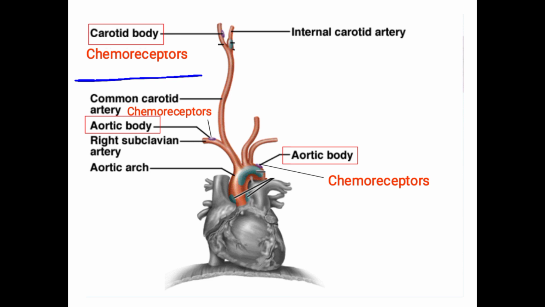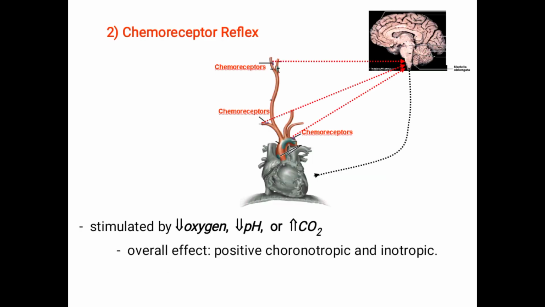Baroreceptors detect pressure changes; chemoreceptors detect any chemical changes in the blood. For example, if there is an increase in carbon dioxide content or decrease in oxygen content, these receptors get stimulated. These are present in the carotid body and aortic body, near the baroreceptors. Whenever stimulated, it is by decrease in oxygen, decrease in pH, or increase in carbon dioxide content in the blood.